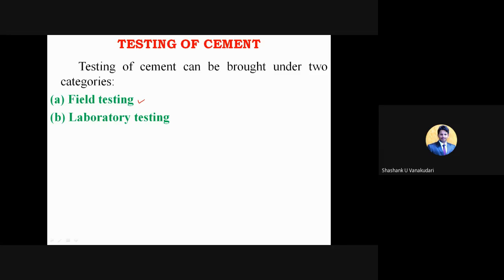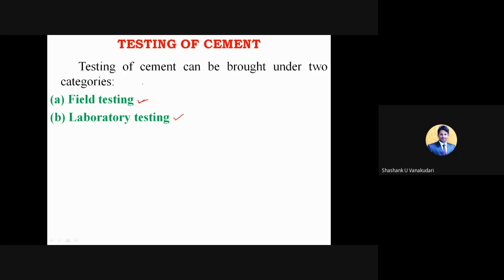We are not going to use any apparatus. In laboratory testing, we'll use tools like apparatus and equipment, and then we'll come to know the specific property of the cement.